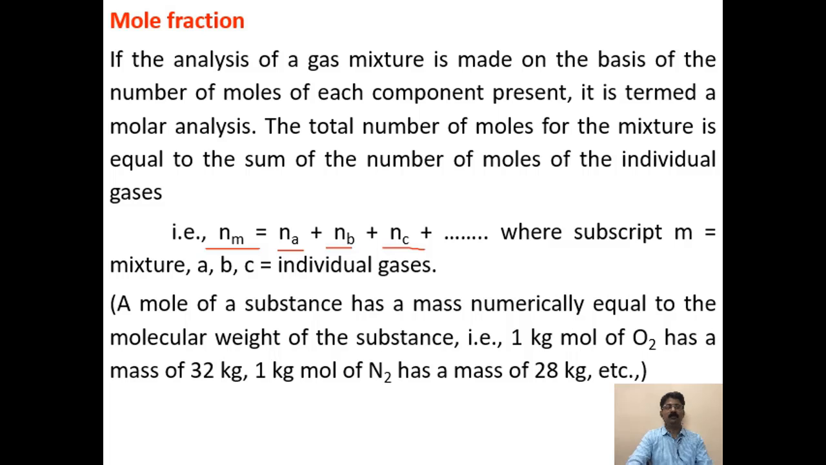So what is a mole of a substance? A mole of a substance has a mass numerically equal to the molecular weight of the substance. So 1 mole of the substance always has a mass equal to the molecular weight of the substance. For example, 1 kg mole of O2 has a mass of 32 kg, because O is 16, 16 into 2 is 32, whereas 1 kg mole of N2 has a mass of 28 kg, because N is 14, 14 into 2 is 28 kg.